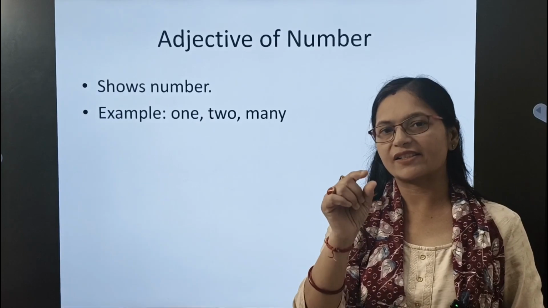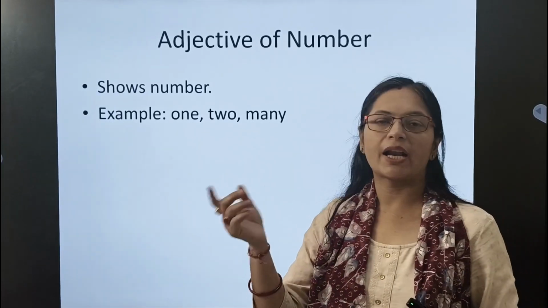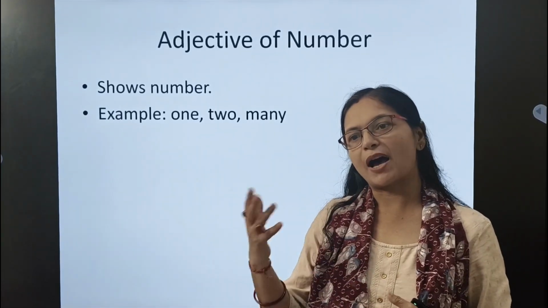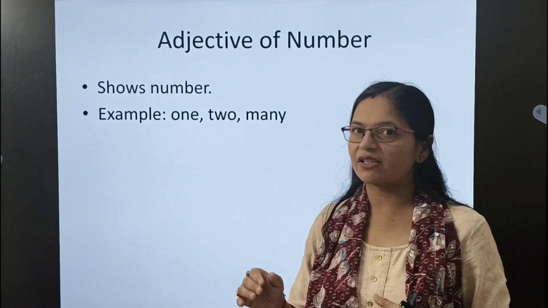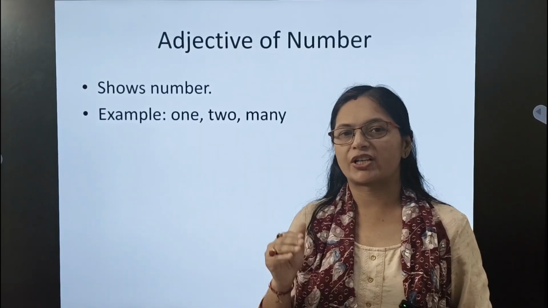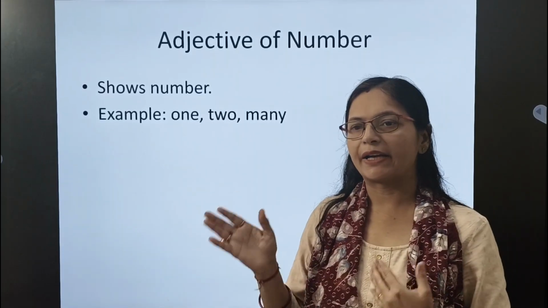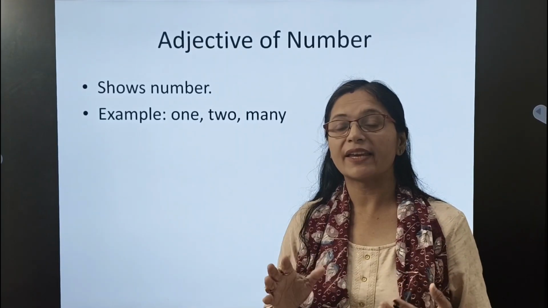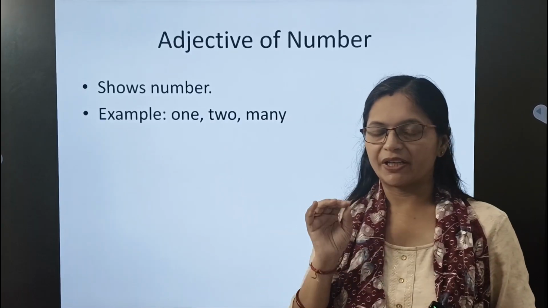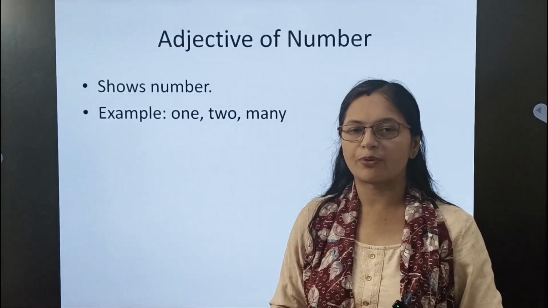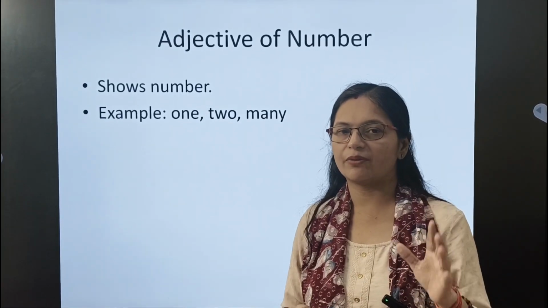In the same way, if I say that he is the first boy, I am using that first, that is the ordinal number, before a noun again, and it talks about that boy, that he is the first one in the class. So that is why it becomes what? Adjective of number. So all the cardinals and the ordinals, when they are placed before a noun, become adjectives of number. But one thing you have to remember, that they should be placed before a noun.